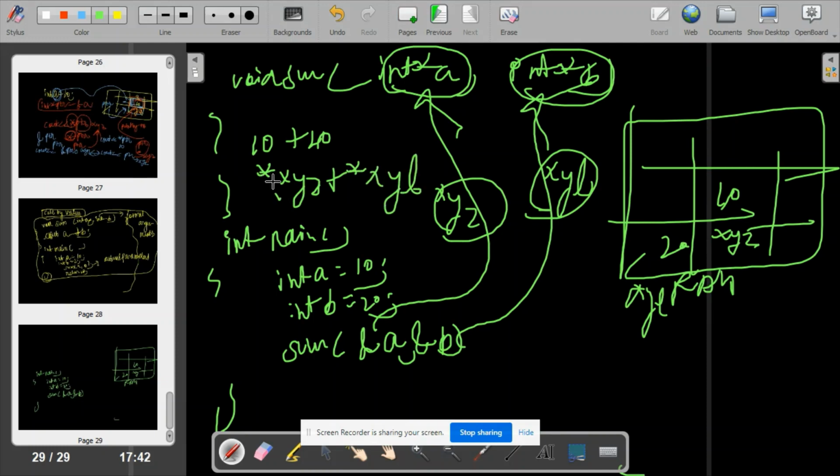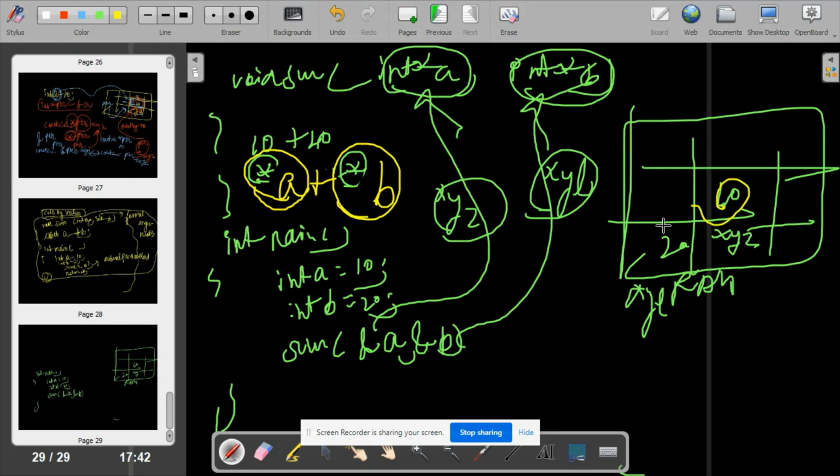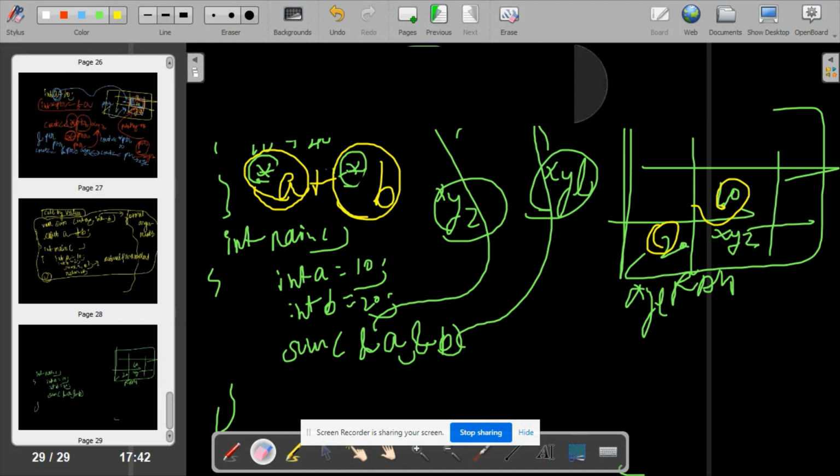What does it mean? Value at address xyz, value at address xyl. What is this xyz? This is a, and this is b. So asterisk of a plus asterisk of b, then it is adding 10 plus 20, right? I am hoping that this thing is very much clear to you.